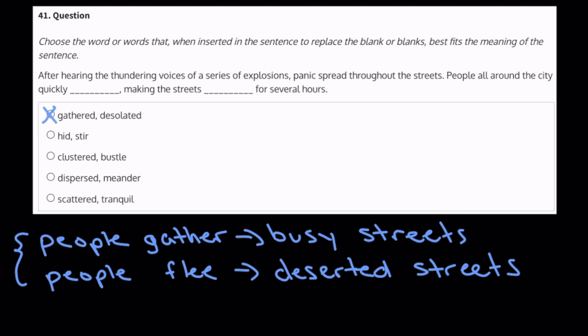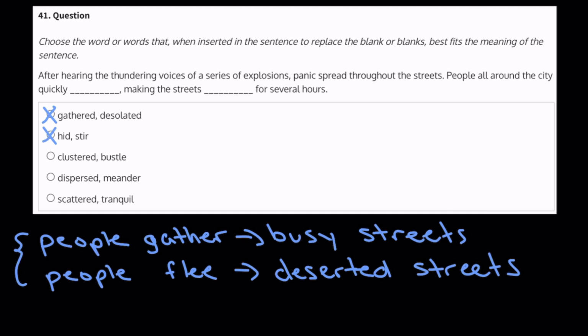Next, we have hid and stir. That would go under people fleeing, and then we'd be looking for deserted streets. However, then the streets can't be stirring, which would mean very active. So we're going to go ahead and eliminate that answer choice because it's not in line with what we have at the bottom of our screen.